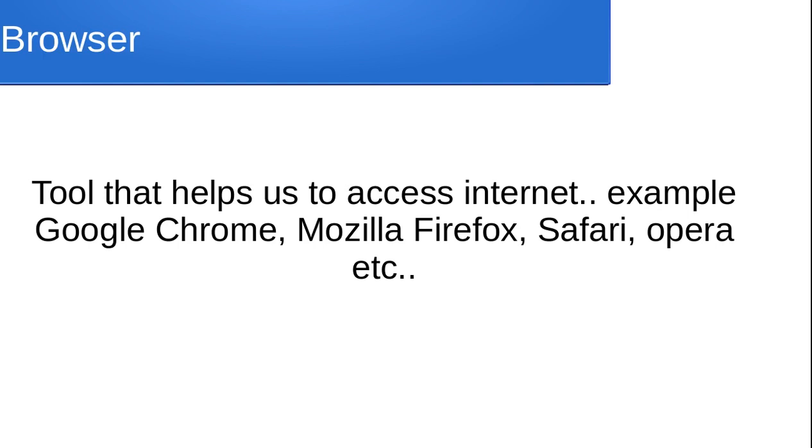A browser is a software application which provides an interface to find, retrieve, view and send information over internet. Examples of different types of browsers are Microsoft Internet Explorer, Google Chrome, Mozilla Firefox and many more.